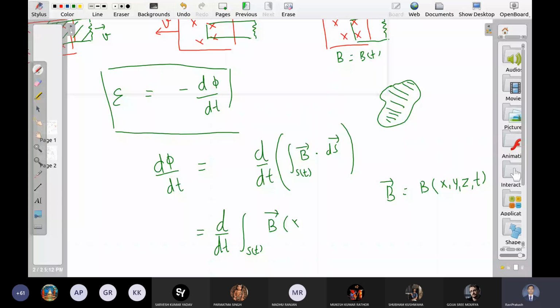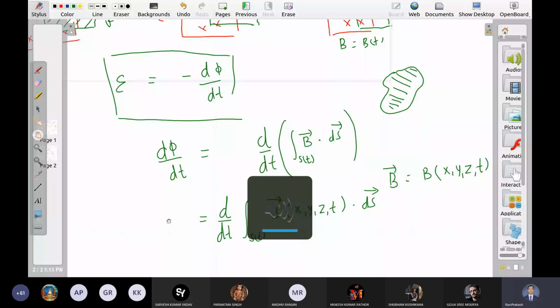Now with this given information, what is your opinion? Can we take this d/dt inside the integral? आपका सजेशन क्या है? No, sir, we cannot. Obviously we cannot, because if we first take the derivative and then apply limits, and the limits are also changing with time, we will get a different result. So what is the answer here? It is not an easy calculation, and I'm not asking you to do it. Let me give you the final answer directly.